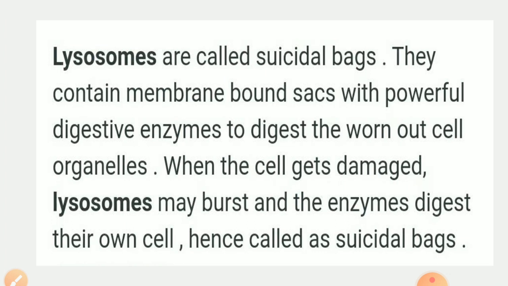The major functions of the lysosomes are: lysosome acts as a waste disposal system of the cell. These help to keep the cell clean by digesting any foreign material and worn out cell organelles. Lysosomes contain powerful digestive enzymes that can break down all organic material. Lysosomes are defensive organelles because WBCs digest bacteria, germs, and viruses and protect the cell as well as body. So this is all about lysosomes.